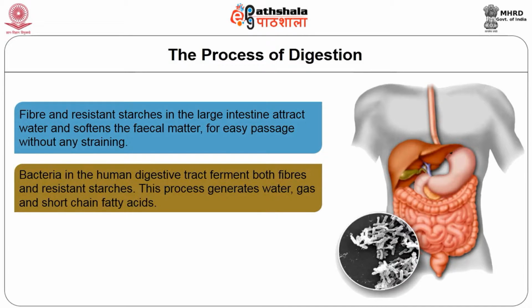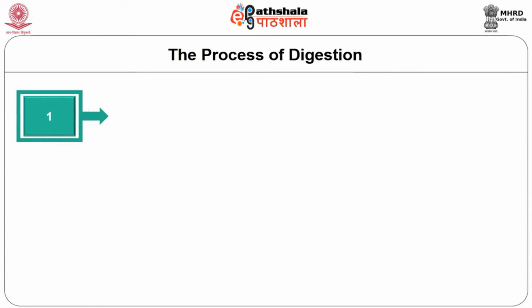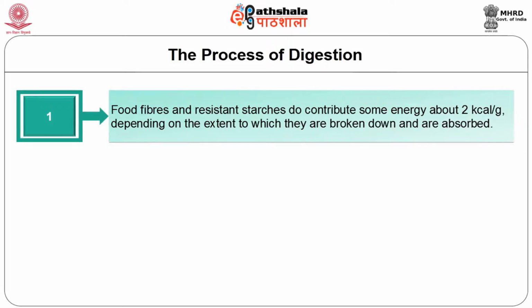This process generates water, gas, and short-chain fatty acids. The short-chain fatty acids are absorbed in the colon and yield energy when metabolized. Metabolism of short-chain fatty acids occurs in both the intestinal mucosa and liver. Food fibers and resistant starch do contribute some energy, about 2 kilocalories per gram, depending on the extent to which they are broken down and absorbed.